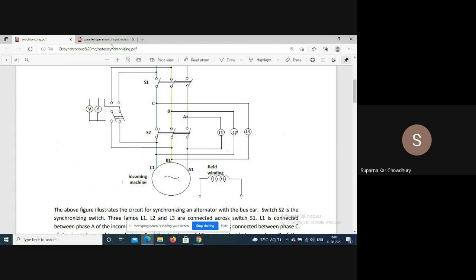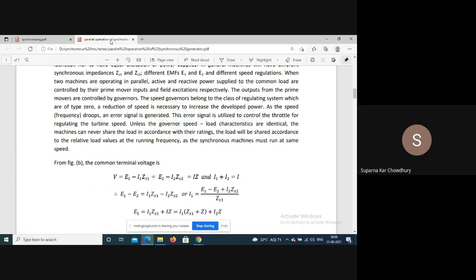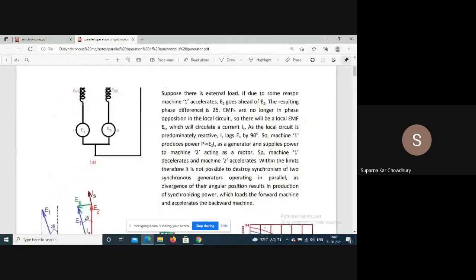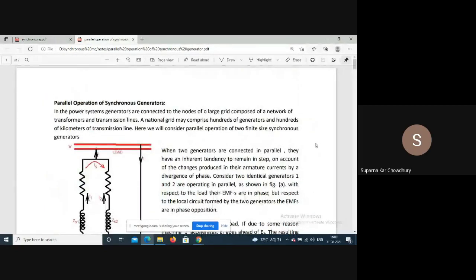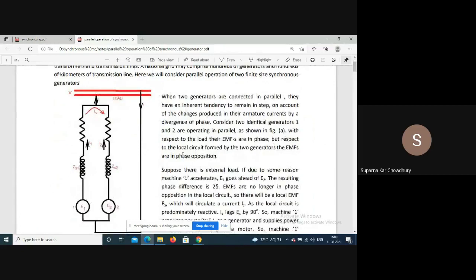Now we will see the parallel operation of synchronous generators. Basically, we will consider two machines operating in parallel and supplying a common load. The condition for parallel operation is the same as the condition of synchronization. When two machines have to be connected in parallel to the load, the terminal voltage should be the same, their frequency should be the same, and the phase sequence should be the same.